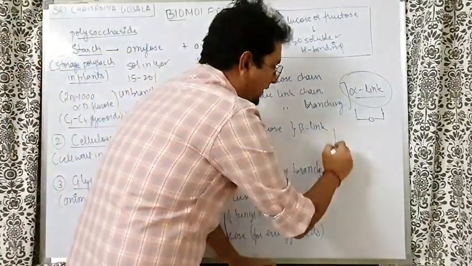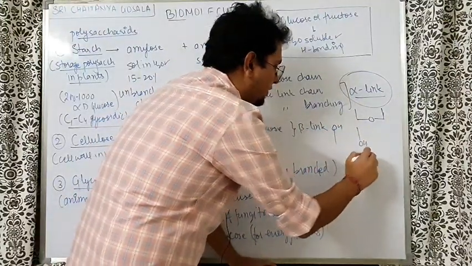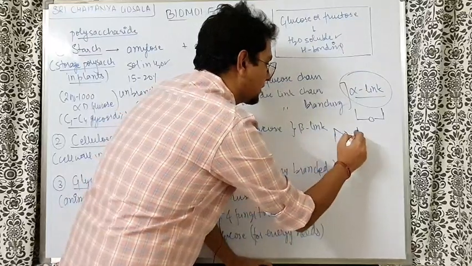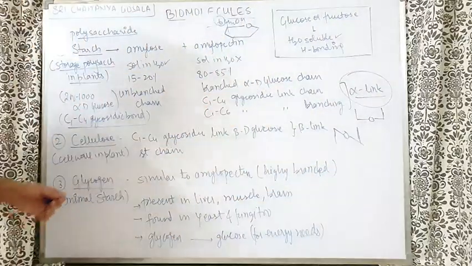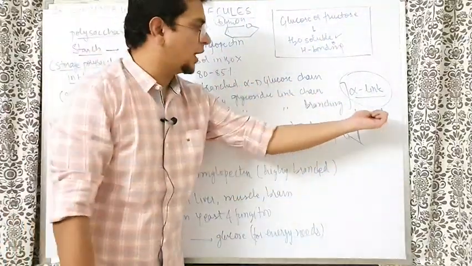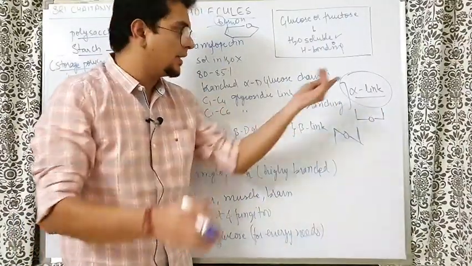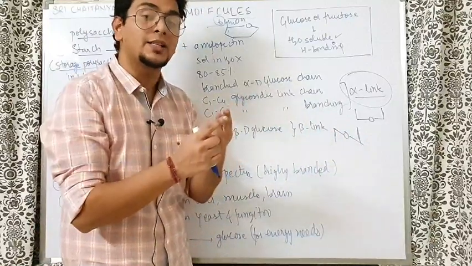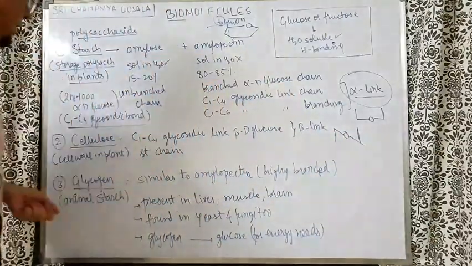And whenever we have one OH up, one OH down, and they are forming a glycosidic bond, this kind of a cross kind of a thing is made, then it is called beta link. So when the stereochemistry of both the OH forming the glycosidic bond is the same, alpha link. When the stereochemistry of both the OH forming the glycosidic bond is different, beta link. So where do we get beta link here?